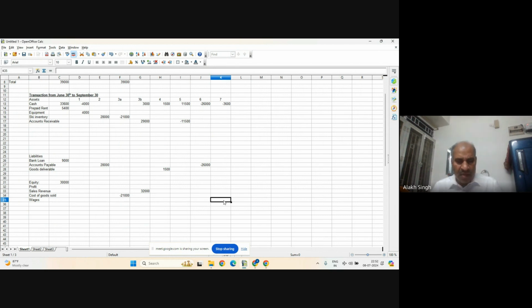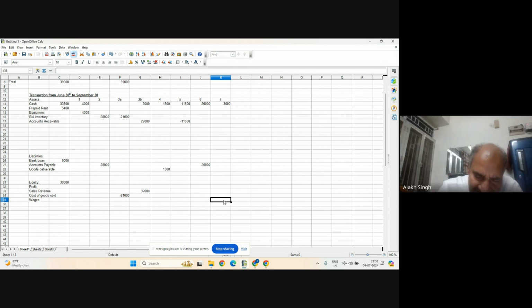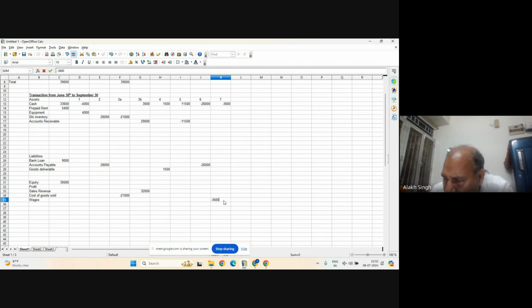Now, will this 3,600 be positive or negative? Yogesh. Sir, if it has to balance, it has to be negative, sir. It has to be negative because it has to balance. Now, what is the intuition behind it? Shashwat. What is the intuition behind it? Wages have to be given. So why will they not be positive? Why are they negative?